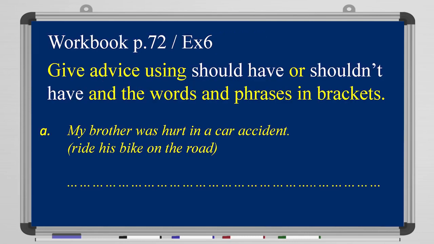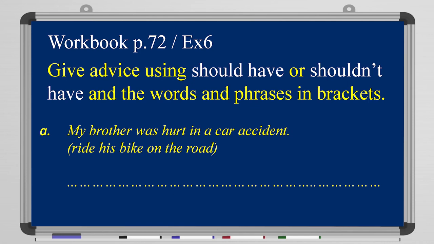Okay? Now, in your workbook, page 72, exercise number 6. Give advice using should have or shouldn't have and the words and phrases in the brackets. First exercise. My brother was hurt in a car accident. Between brackets, ride his bike on the road. So, how can we advise him? How can we use should to advise his brother?